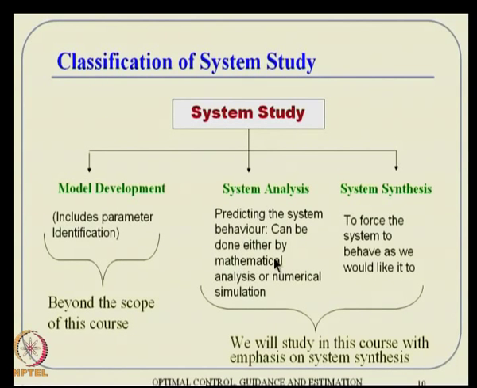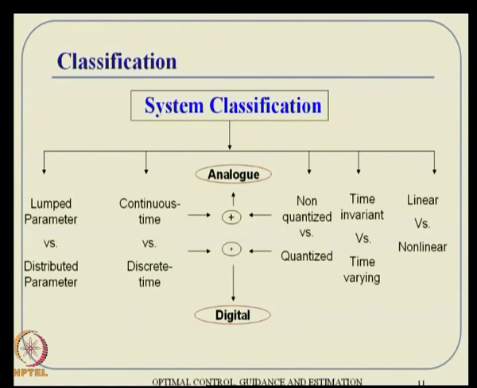If the system analysis output is good, that means the system is behaving well, we do not want to do anything. But if something needs to be done, then we go to the system synthesis part. That means we design a set of control inputs in such a way that the system performance is satisfactory. In other words, we force the system to behave as we would like to see. Typically we will give emphasis to the system synthesis part. The analysis will be there in a weak sense, but largely we will talk about system synthesis. Otherwise, how do we design a control variable using this concept of optimization or dynamic optimization? That is the main objective of this course.